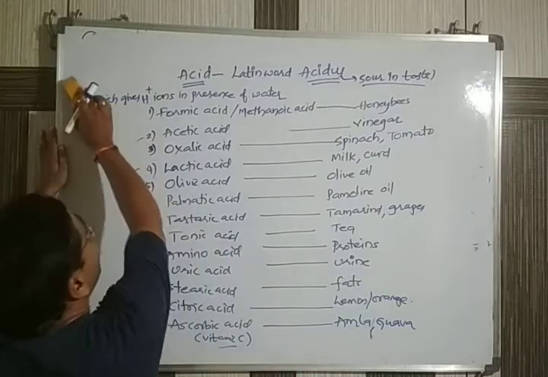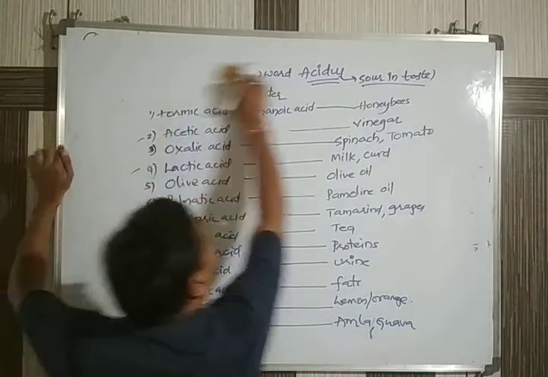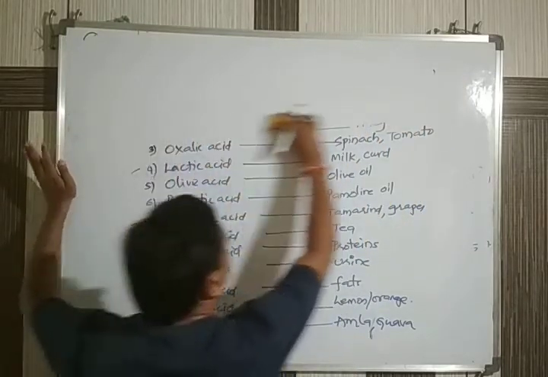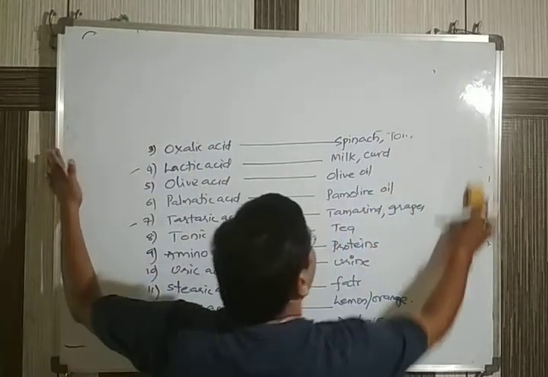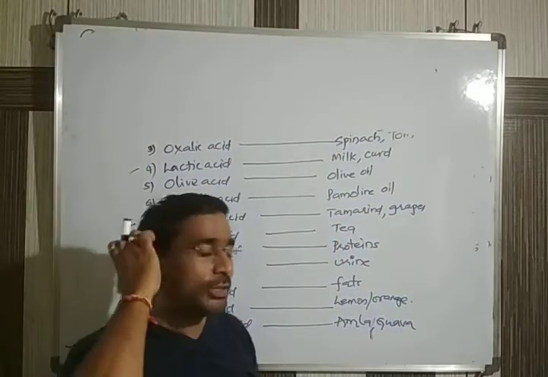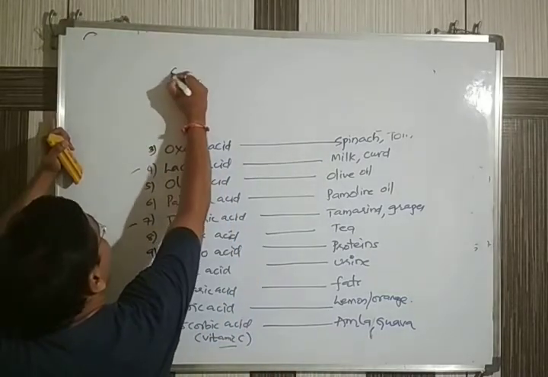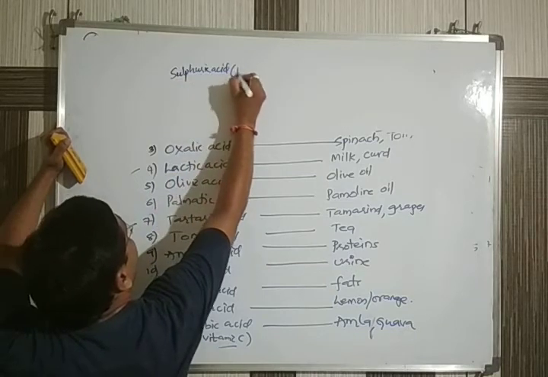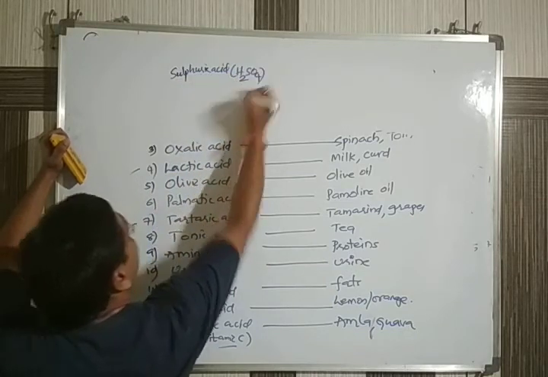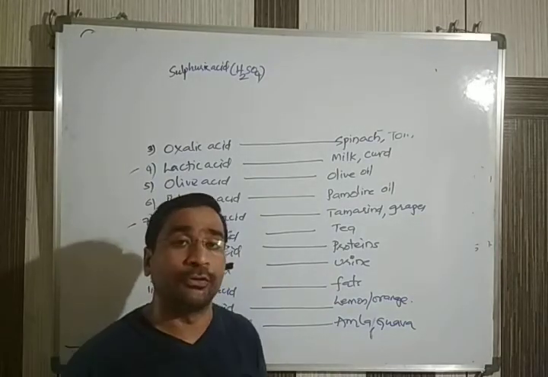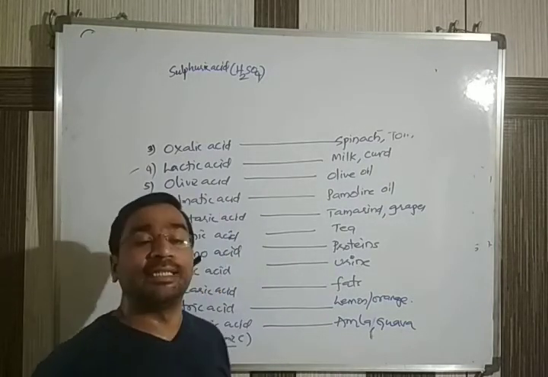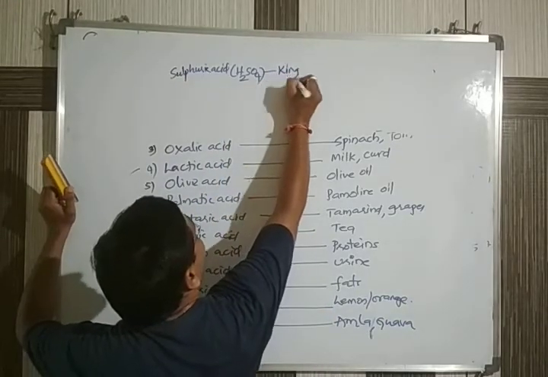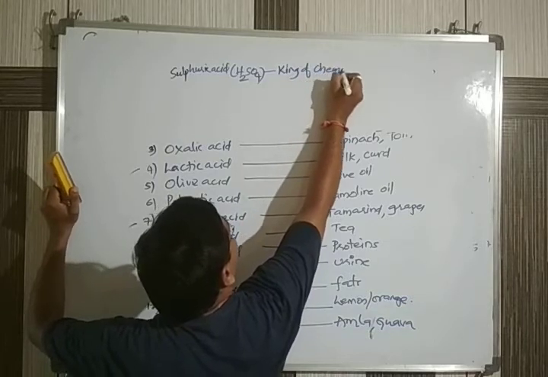Along with this, in the worksheet, if you are seeing the last worksheet given, a few questions are there. In those questions, we come across sulfuric acid. The formula of sulfuric acid is H2SO4. Sulfuric acid is called the king of chemicals, they say.